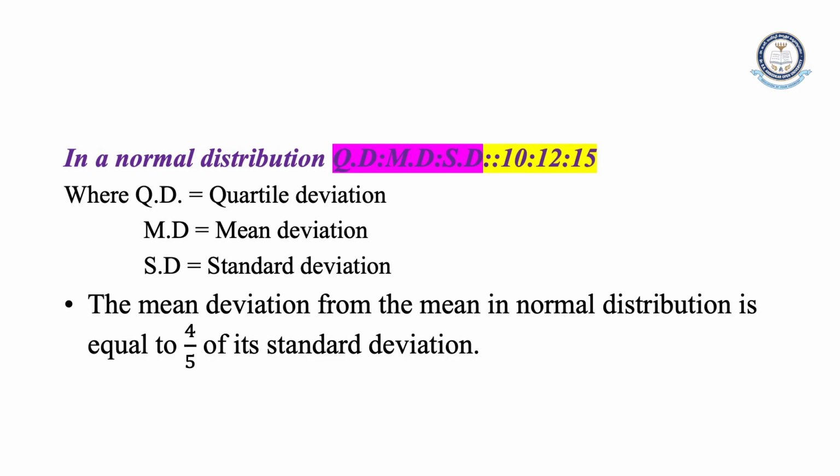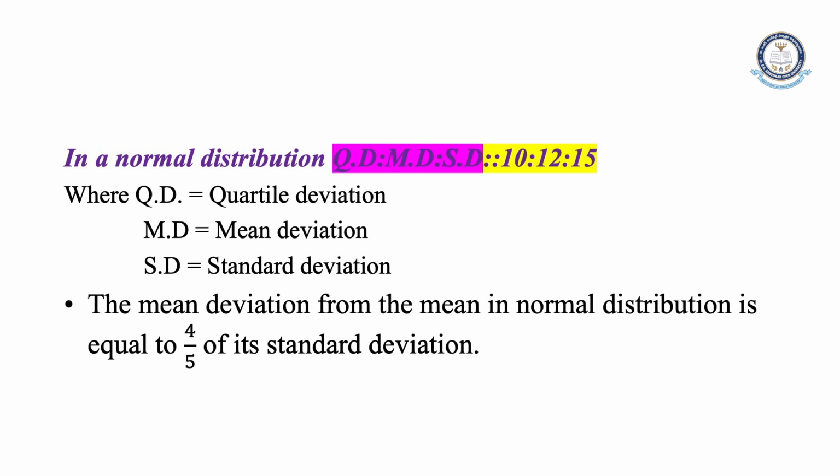In a normal distribution also, we can calculate the quartile deviation, mean deviation and standard deviation. This is a very important concept in normal distribution. We can define the ratio of these three components, quartile deviation, mean deviation and standard deviation, as 10:12:15.